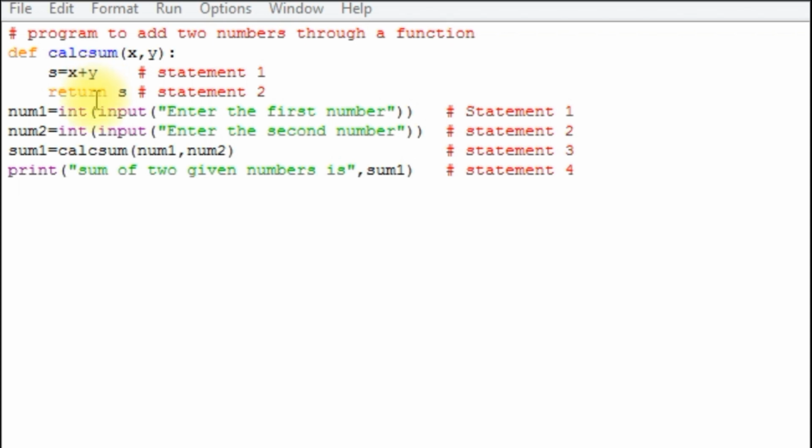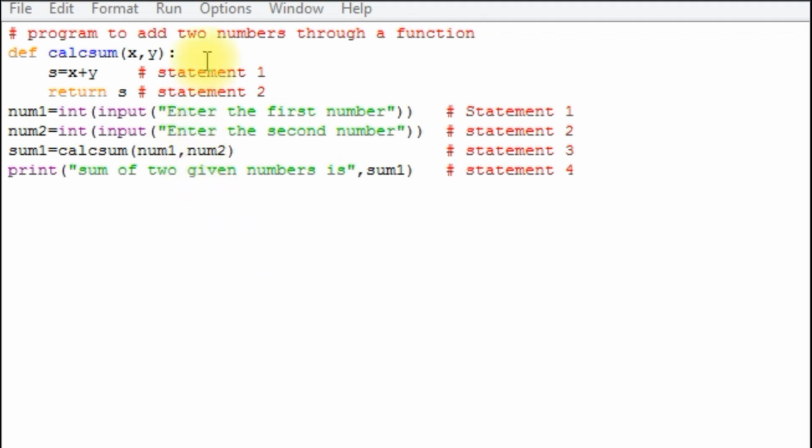Coming to the main segment, we have created a variable num1 in statement 1 which takes an integer value, and in statement 2 we have created a variable num2 which takes a second integer value. Finally, in the third statement, the function call is made and values are passed to the function, and the returned data is stored in the variable sum1. In the fourth statement of the main segment, we are displaying the result with the message sum of two given numbers is.